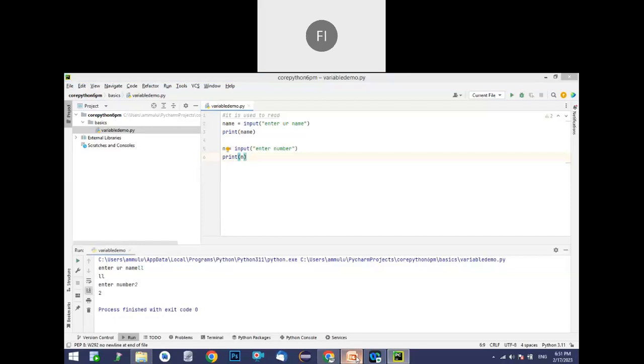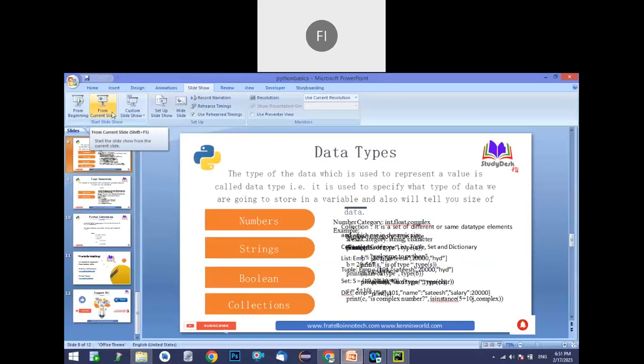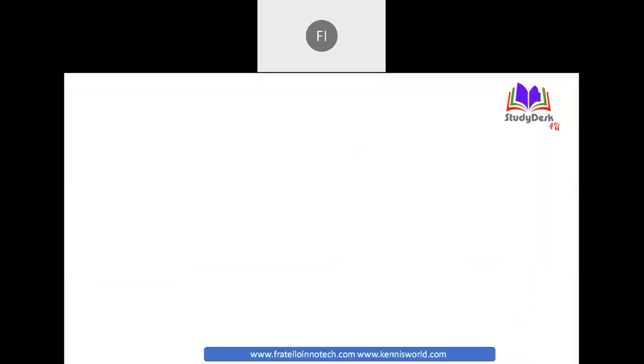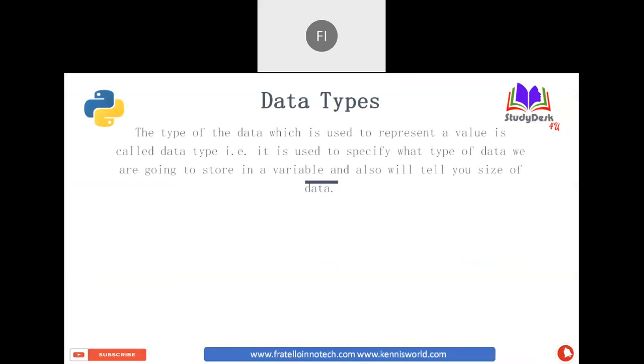And now the next topic will be data types. As I mentioned already, even though we are not writing the data types externally, Python will treat every value as a particular type. That type we call data type.